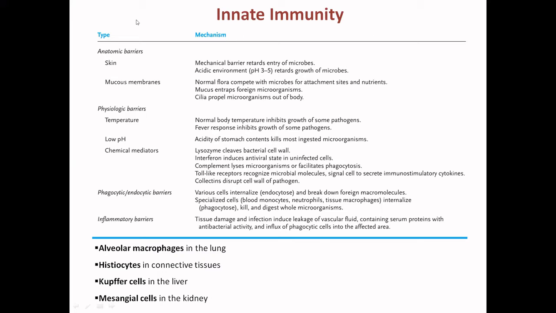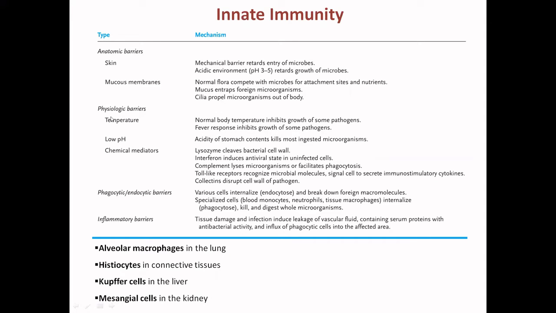So the innate immunity is provided by anatomic barriers like the skin. It acts as a mechanical barrier, and the acidic environment present on the skin retards the growth of microorganisms. The mucous membrane harbors the normal flora that compete with the microbes for attachment sites and nutrients. Then the mucus itself will entrap the foreign microorganisms, and the cilia propel the microorganisms out of the body.